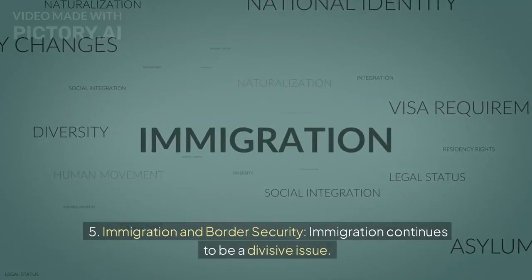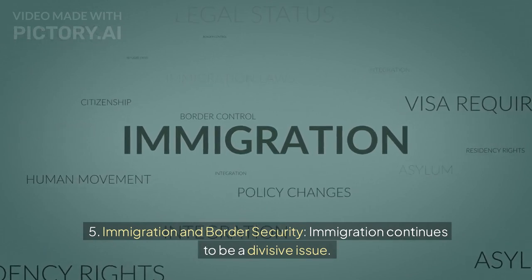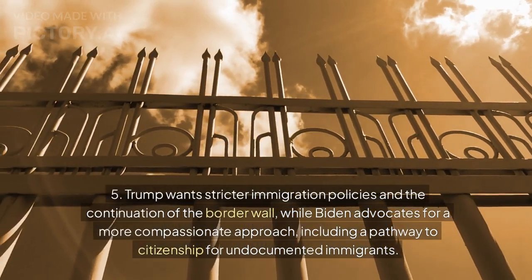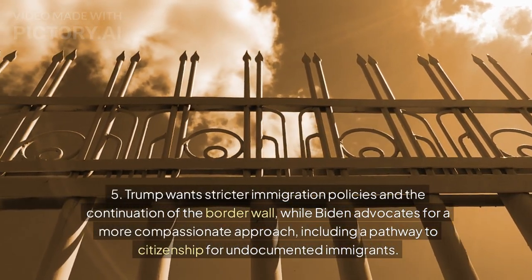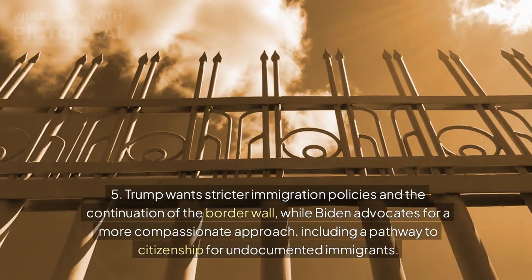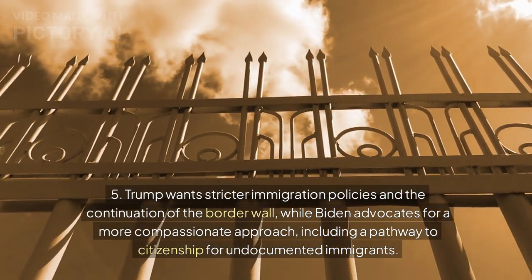5. Immigration and border security. Immigration continues to be a divisive issue. Trump wants stricter immigration policies and the continuation of the border wall, while Biden advocates for a more compassionate approach, including a pathway to citizenship for undocumented immigrants.